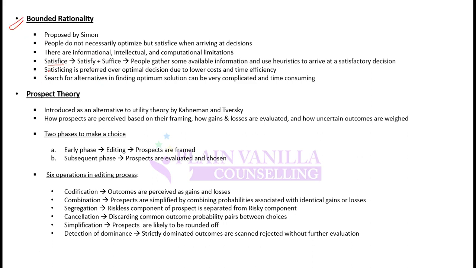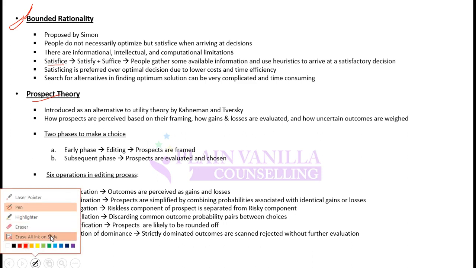Make sure that you know this important concept, because if you are asked which one of these is bounded rationality, you should be able to answer it. And also if you are given a theoretical question in which you are asked to explain the economic finance theory applicable to the investor, you should be able to select the theory and answer the question. So the definitions of these theories are very important, and these keywords are very, very important in behavioral finance: bounded rationality, prospect theory, decision theory, traditional finance, and all that.